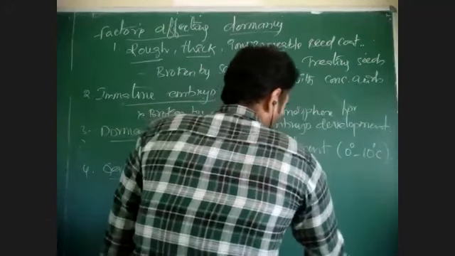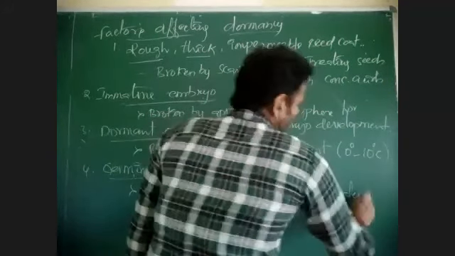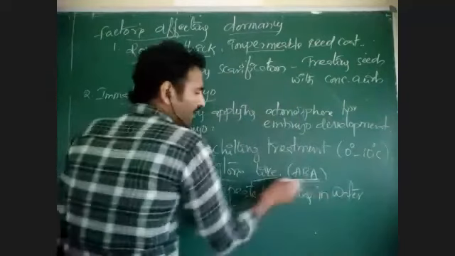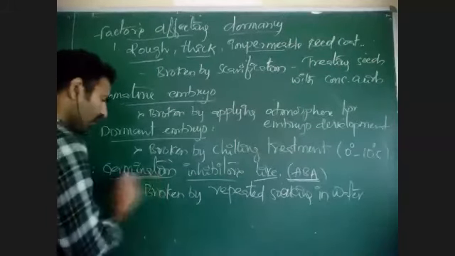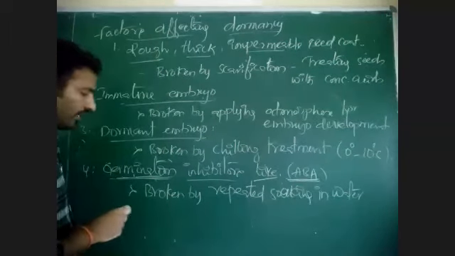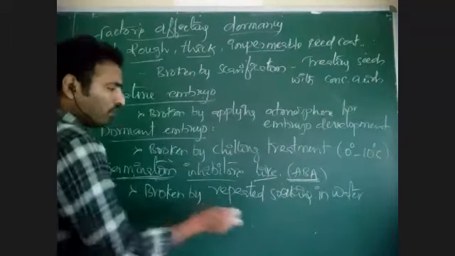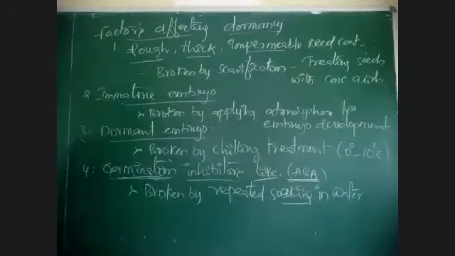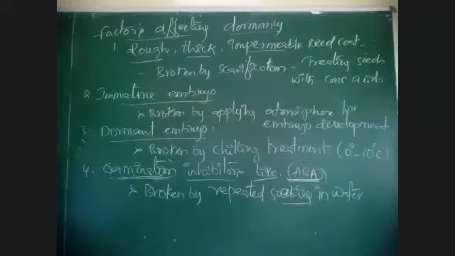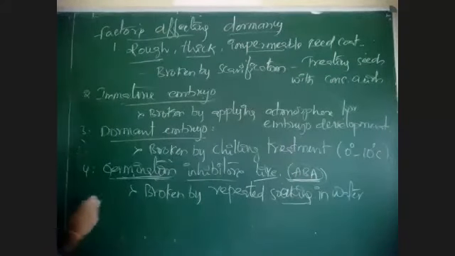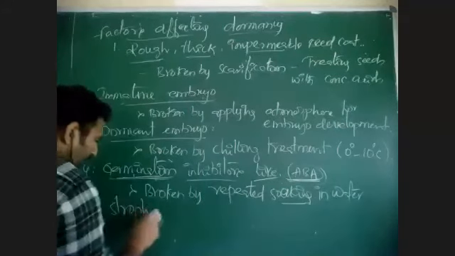If seeds have plant hormones like abscisic acid, then instead of germination, they will enter an inactive state called dormancy. That type of dormancy can be broken down by repeated soaking of seeds in water. Seeds are put in water and soaked repeatedly. When they are soaked repeatedly, the phytohormones present in the seeds are removed from the seed into the water. Then the seeds will germinate. Then strophiolar plugs.